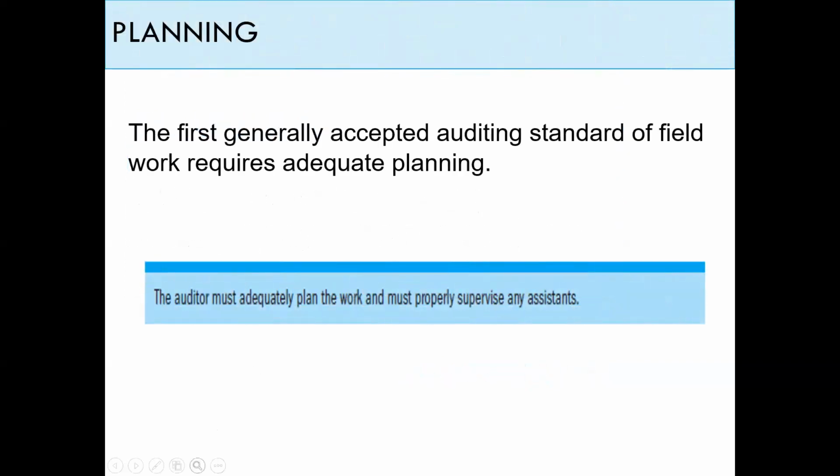Actually, we have to understand first what we mean by planning. Planning is the first generally accepted auditing standard of the field work. If you remember in the GAAS standards, we used to have 3 groups of standards: general, field work, and reporting. Planning is required as the first generally accepted auditing standard within the second group, which is the field work, requiring the auditor to have adequate planning.